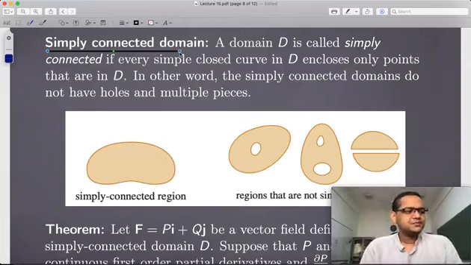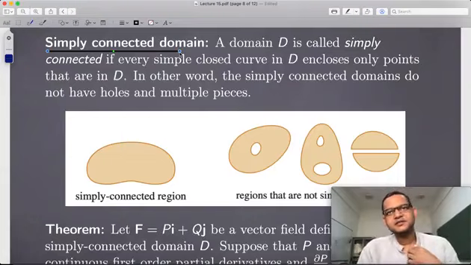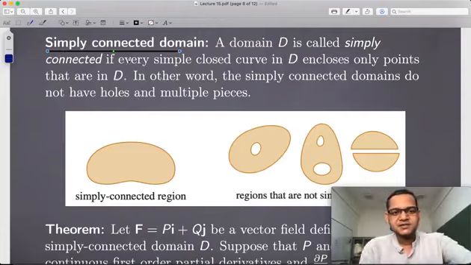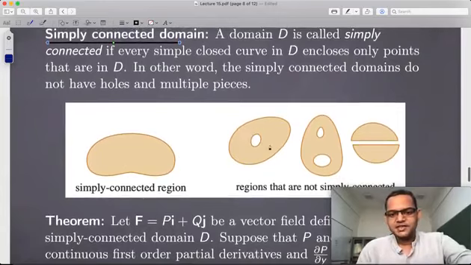And also, because we are going to talk about the derivative, it will be nice if we have this notion of connected, and then simply connected is slightly stronger in the sense that, for example, you look at this domain, where the domain is the part which is shaded, and this whole is not part of the domain.